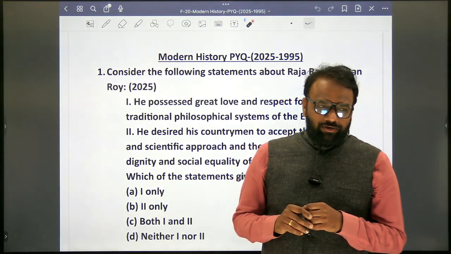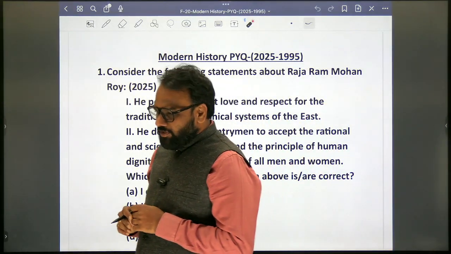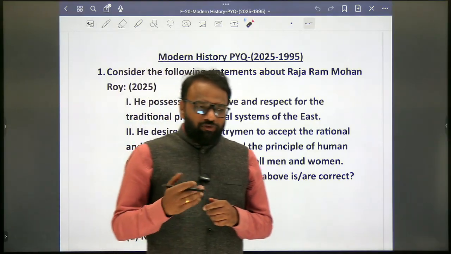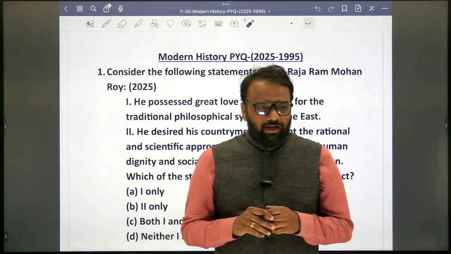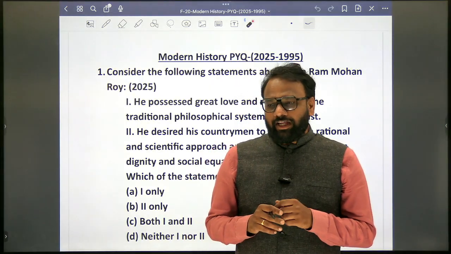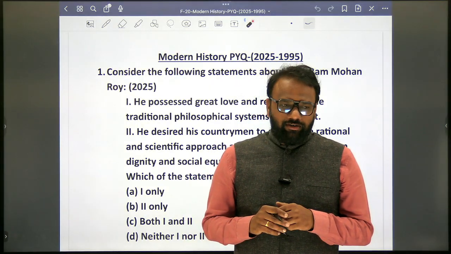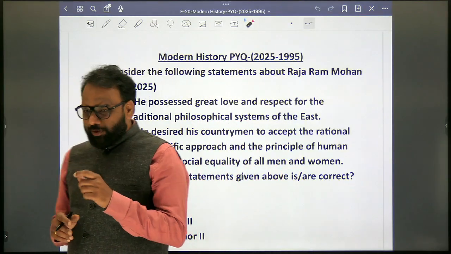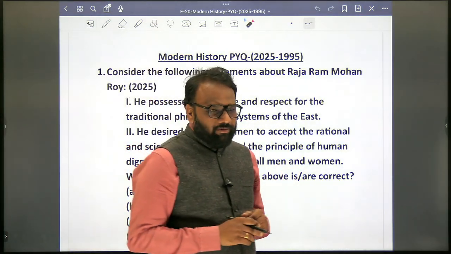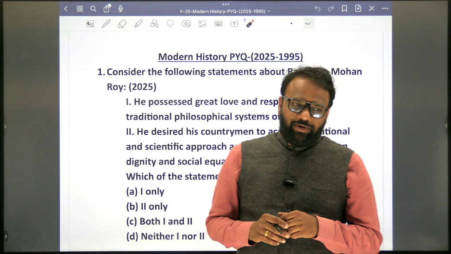Civil disobedience movement. Who was the viceroy during the formation of the Indian National Congress? Dufferin. Before Dufferin? Ripon. Before Ripon? Lytton. The Vernacular Press Act was brought during the tenure of Lytton. Next, the Ilbert Bill controversy happened during the tenure of Ripon. Next, the 1857 revolt.